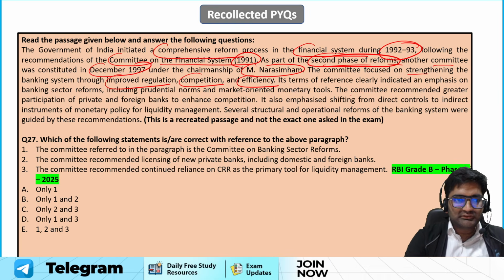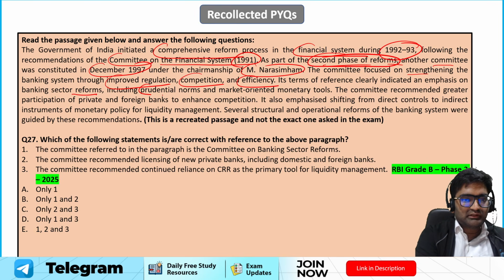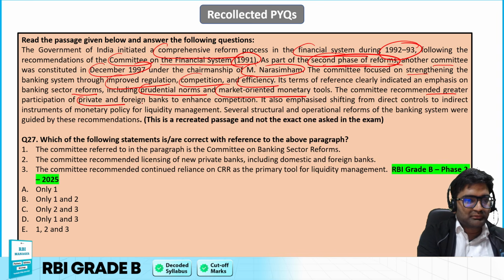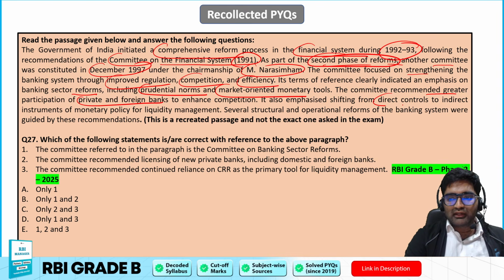These reforms actually emphasized banking sector reforms, prudential norms, market-oriented monetary tools, recommended greater participation of private and foreign banks, also direct control.